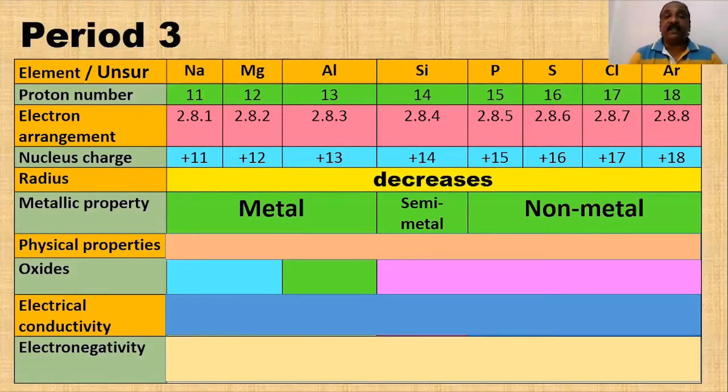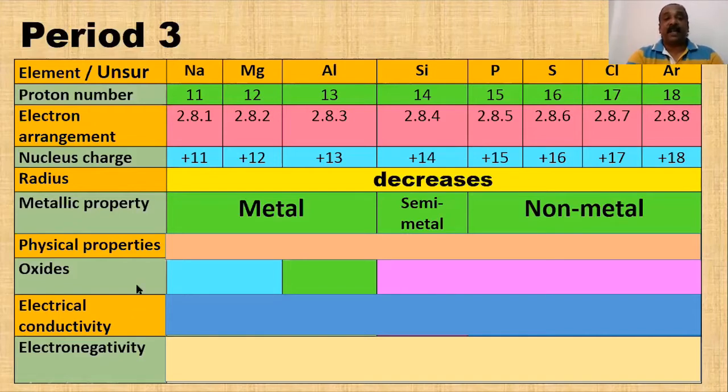So siapakah metal? Metal the first three groups saja. Sodium, magnesium, dan aluminium saja. Phosphorus, sulfur, chlorine, argon merupakan non-metal. Yang tengah-tengah, silicon adalah semi-metal. Alright? Not that famous, but you need to know this.